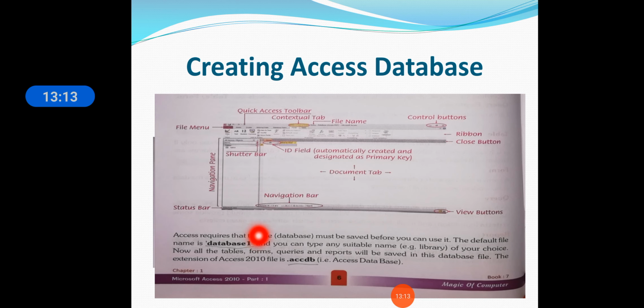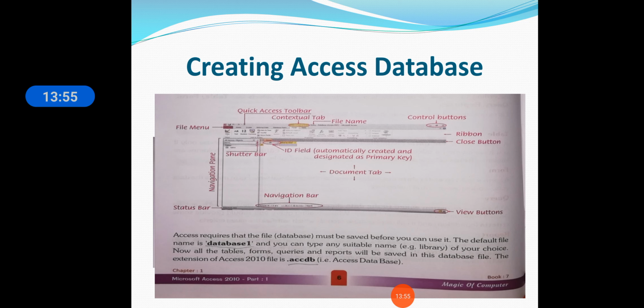Now, all the tables, forms, queries and reports will be saved in the database file. The extension of an Access 2010 file is .accdb, that is, Access database. You can see here that it is in the form of the software name only.